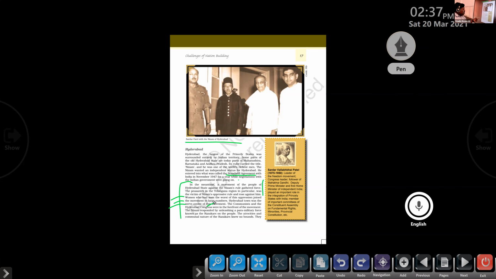The Nizam responded by unleashing a paramilitary force known as the Razakars on the people. So the people turned against the Nizam, the ruler of Hyderabad, and at the same time the Nizam was not ready to join the Indian Union. Clear. So the Congress party and the communists supported the people's movement against the Nizam. Are you able to understand? Are these things clear or not?